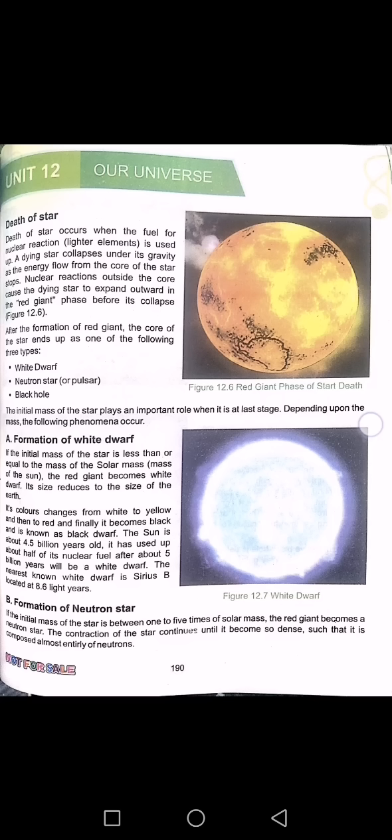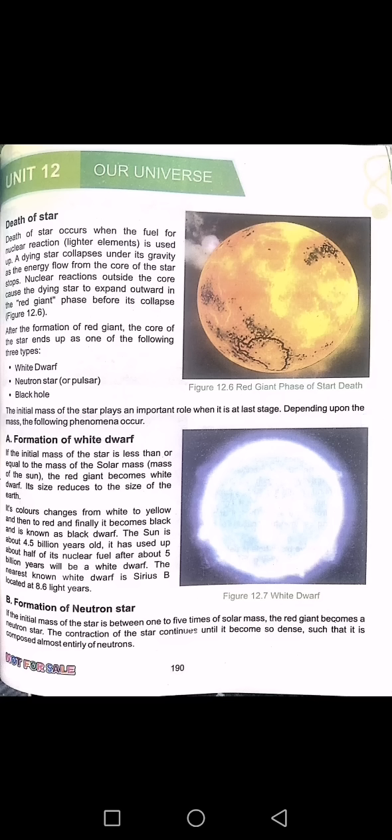Its color changes from white to yellow and then to red, and finally it becomes black and is known as a black dwarf. The Sun is about 4.5 billion years old. It has used up about half of its nuclear fuel. After about 5 billion years it will be a white dwarf. The nearest known white dwarf is Sirius B, located at 8.6 light years.